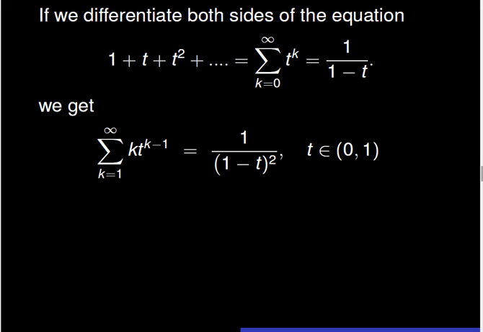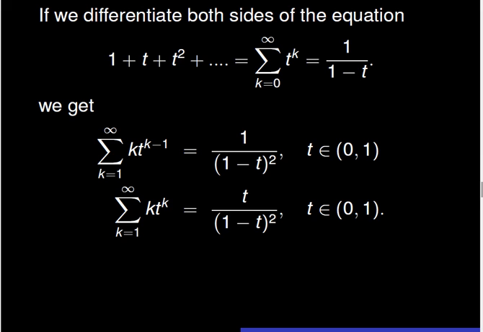We will use the series of derivatives of the geometric series to compute the expectation of our random variable X. If we multiply both sides of the previous equation by t, we see that the sum for k equal to 1 to infinity of k times t to the power k is equal to the fraction t over the quantity 1 minus t squared.